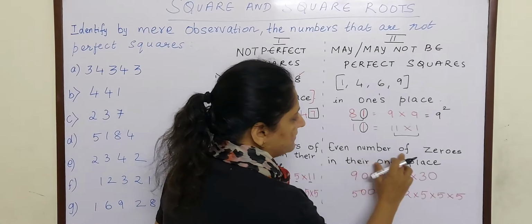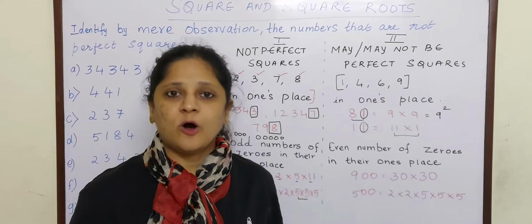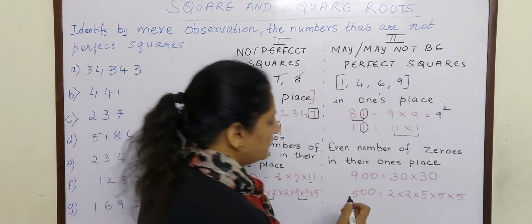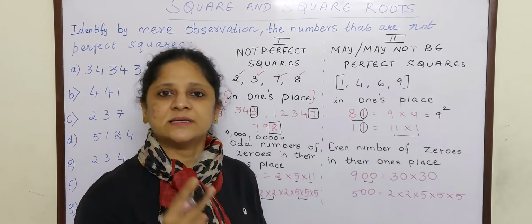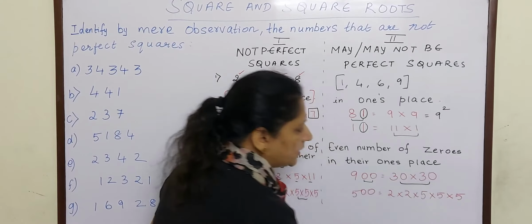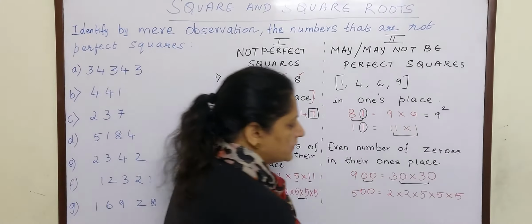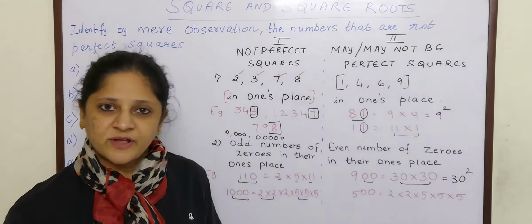But if there are even numbers of zeros in the ones place, that also may or may not be a perfect square. Now in 900 there are 2 zeros, which is an even number of zeros. When you factorize, you get 30 into 30 is 900. That means they are in pairs. So 30 squared is 900, so it is a perfect square.